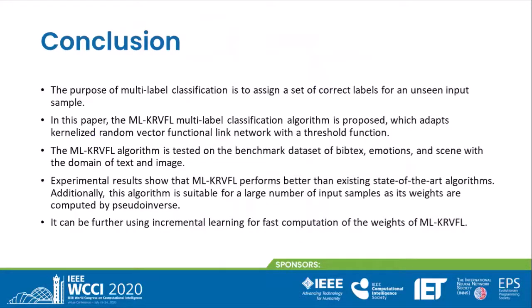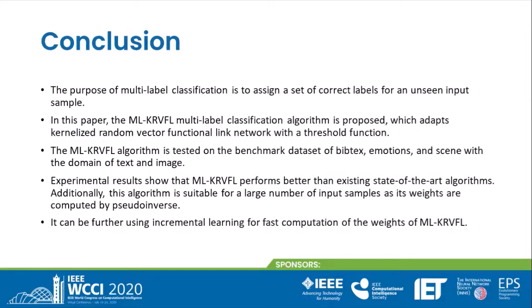As a conclusion, the purpose of multi-label classification is to assign a set of correct labels to an unseen input sample. In this paper, the MLK-RVFL multi-label classification algorithm is proposed, which adapts the kernelized random vector functional link network with a threshold function. MLK-RVFL is tested on benchmark datasets of BibTeX, emotions and scenes, from the text and image domains.